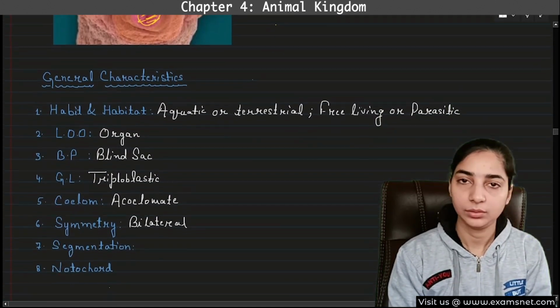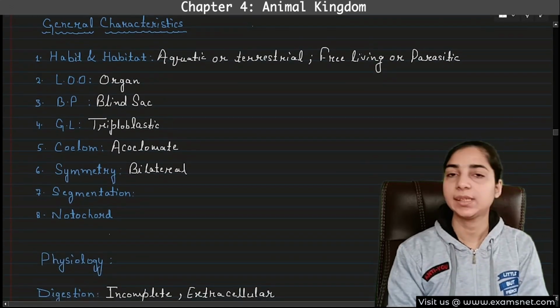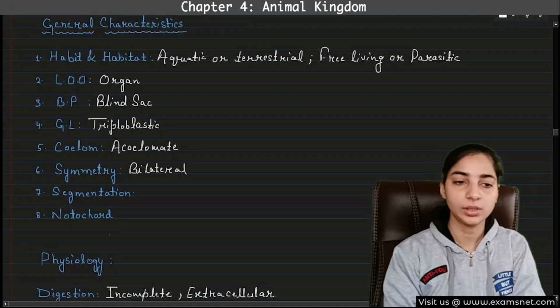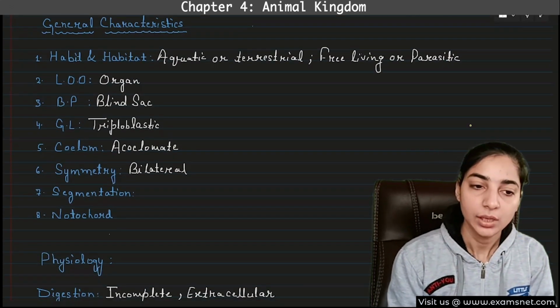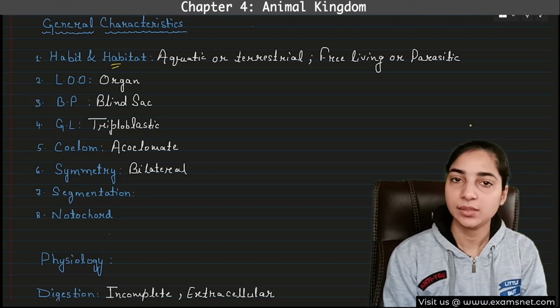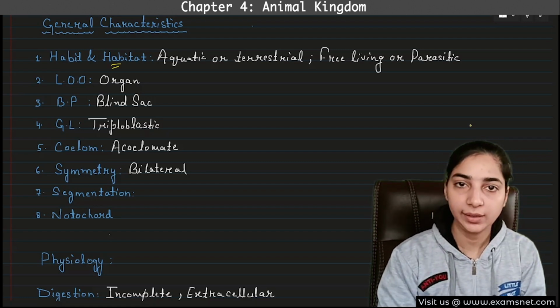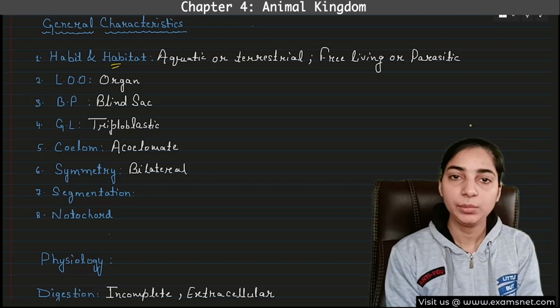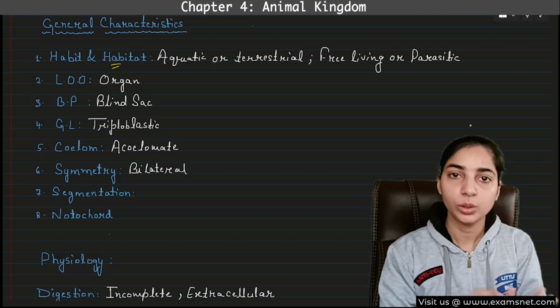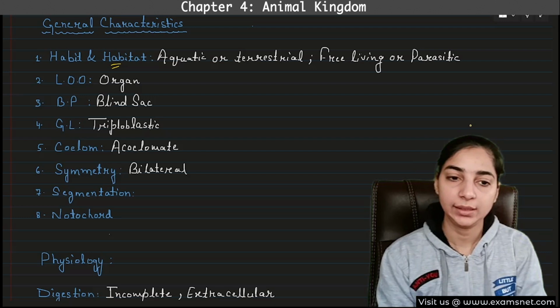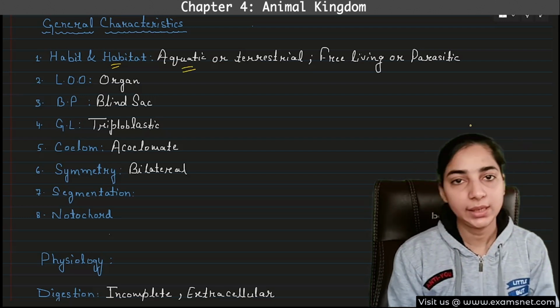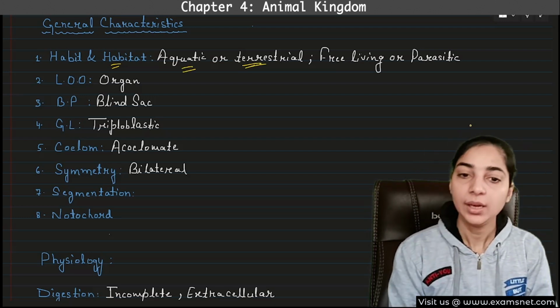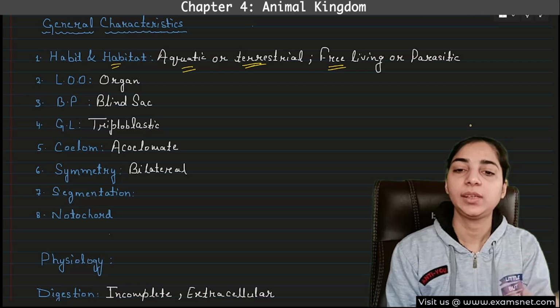Now you can easily analyze these characteristics. You can even answer yourself. What is the habit and habitat? In the earlier cases, we saw that coelenterates and ctenophores were aquatic. But here the platyhelminths is more advanced, so it will also be able to move to the land. So it can be aquatic or terrestrial, both. And this can also be free living as well as parasitic.